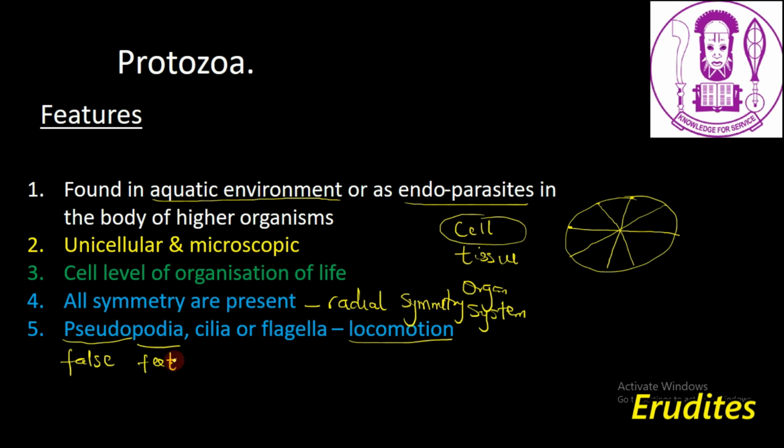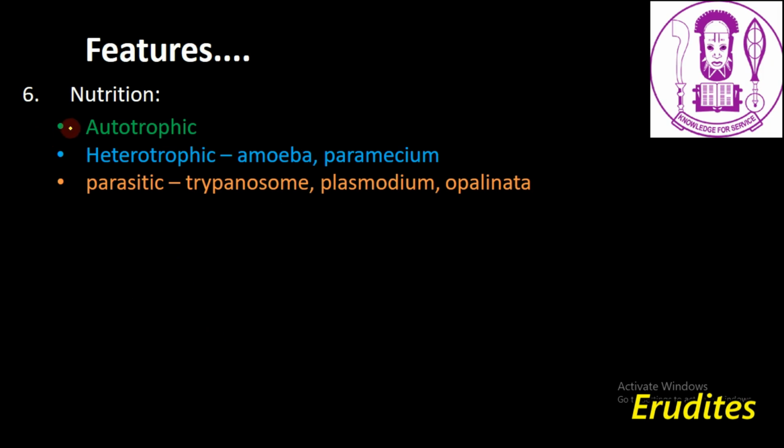Okay, so the next feature we're going to look at is nutrition. How do protozoa feed? Protozoa can exhibit different forms of nutrition. Some of them can be autotrophic, some of them can be heterotrophic, and some of them are parasitic. The autotrophic ones are able to produce their own food, and that is why they are called autotrophs. They exhibit the autotrophic mode of nutrition.